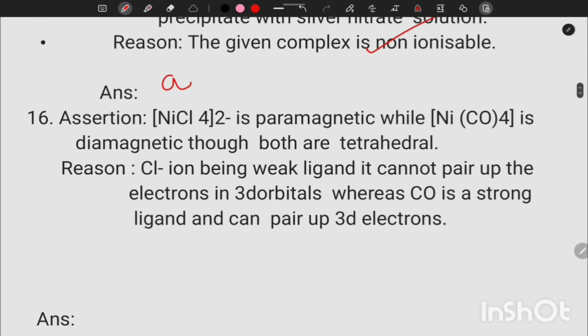Next, [NiCl4]2- is paramagnetic, whereas [Ni(CO)4] is diamagnetic, though both are tetrahedral. In the case of [NiCl4]2-, the oxidation state of nickel is +2, because chlorine is in -1 oxidation state, 4 chlorines give -4, so -2 plus 4 gives +2. Nickel's outer electronic configuration is 4s2 3d8.